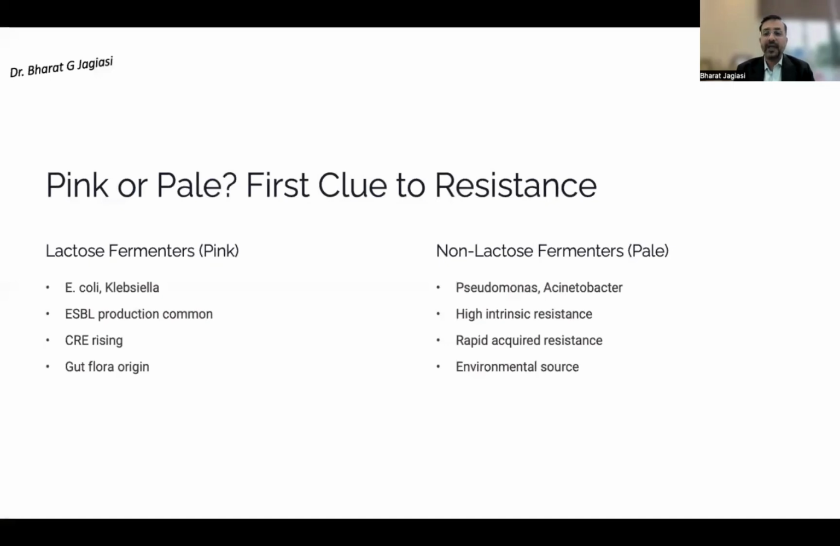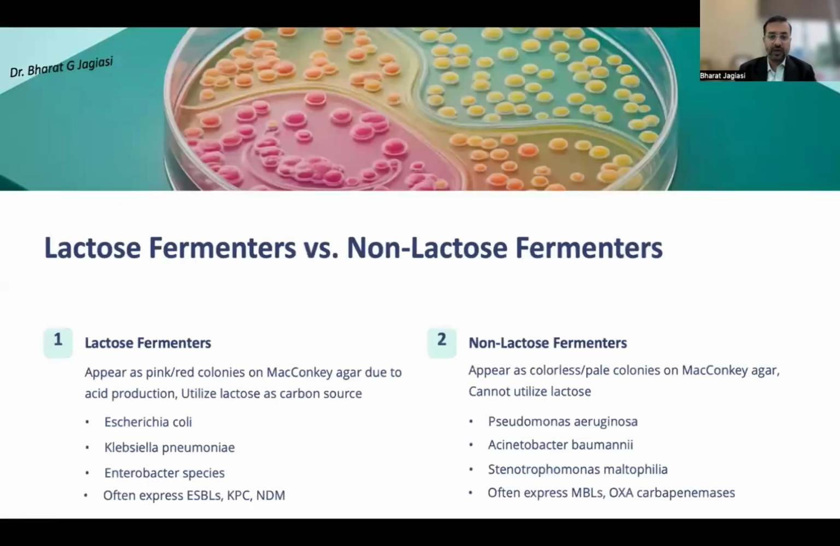When it comes to the pale plate, those are the non-lactose fermenters. The problem is that they have a high intrinsic resistance. This is what we are going to understand in this talk. They also rapidly acquire resistance mechanisms, and the only resistance mechanism is not enzymatic in those cases. They have different mechanisms to acquire resistance, and they are very difficult to treat organisms.